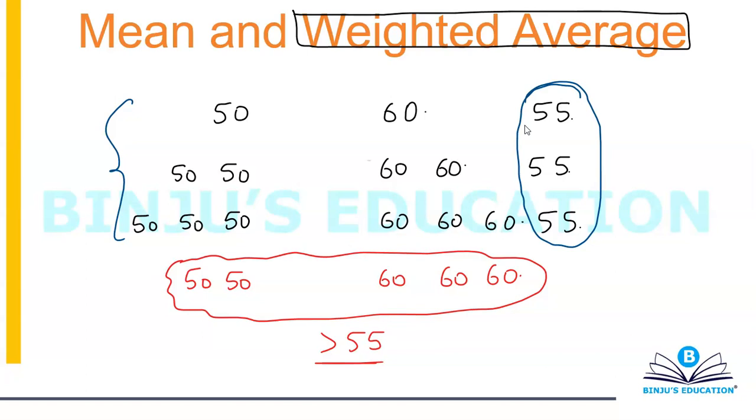This is basically what is meant by the term weighted average. Your average tends to shift in the direction of the observation which has a higher frequency. This is basically what it means.